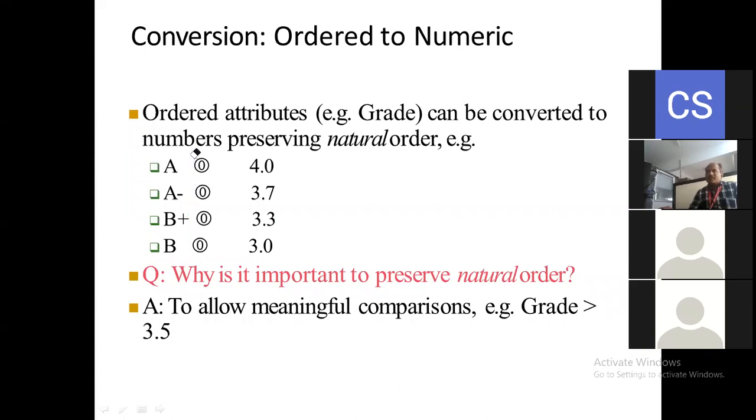So this thing I have erased here. Okay. It means that in that way you can see here the conversion of ordered to a numeric value. Okay.